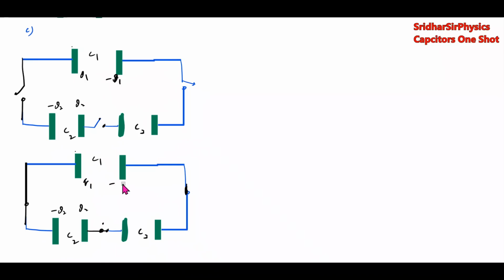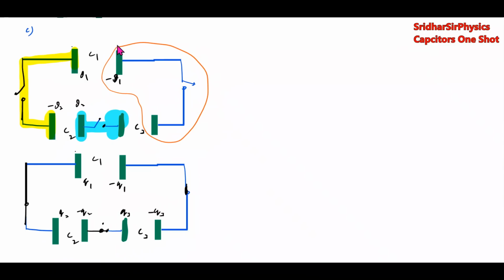Final charges पता नहीं Q1 minus Q1, Q2 minus Q2, Q3 minus Q3. Then ये दोनों प्लेट का चार्ज should be conserved. बाद में ये दोनों प्लेट का चार्ज है, that will be conserved, and these two plates will be conserved. Conservation of charge principle. यहाँ पे हम जंक्शंस को एक नाम दे देंगे, जंक्शन A, जंक्शन B, जंक्शन C.